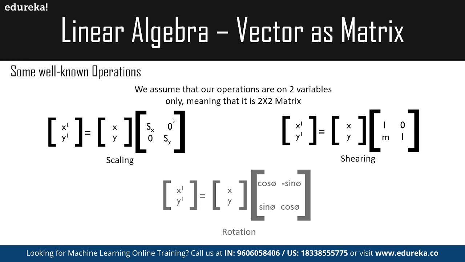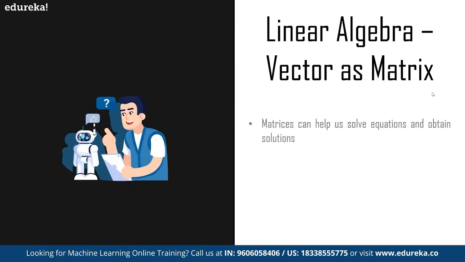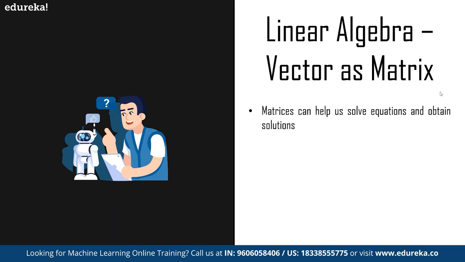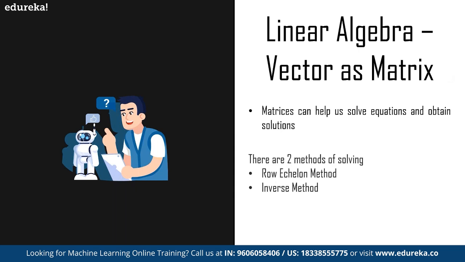So now that we are okay with vectors and matrices, let's look at the two most important ways to solve equations, which are the row echelon method and the inverse method. So let's discuss that. In terms of vectors as matrices, first of all, matrices can help us solve equations and obtain solutions. And as we discussed, there are two ways.